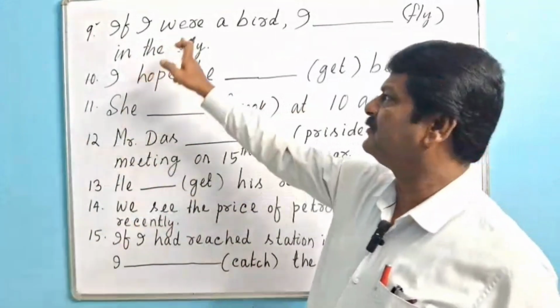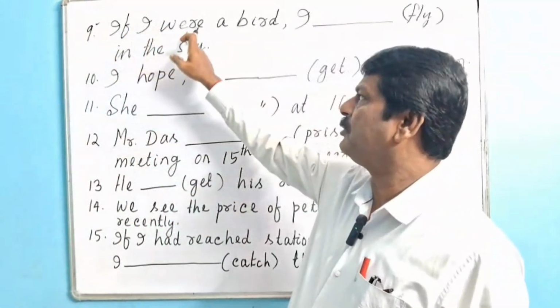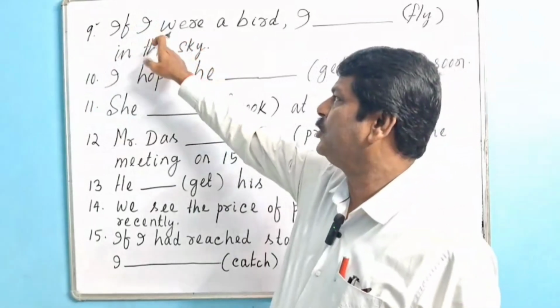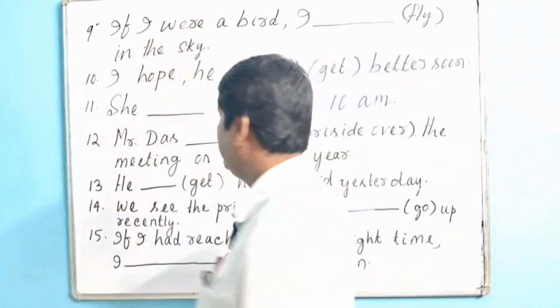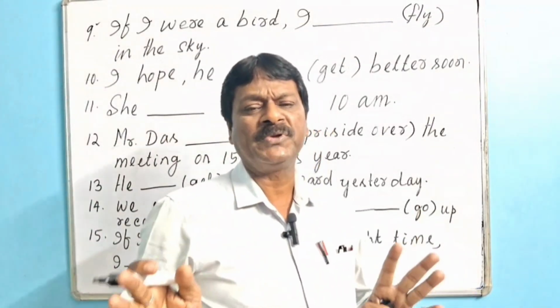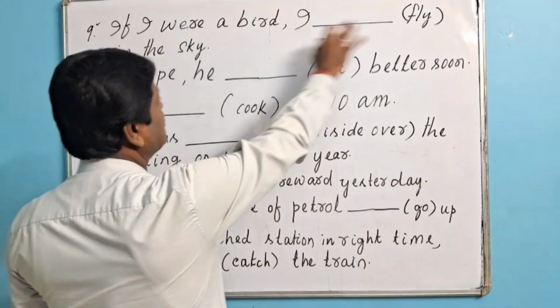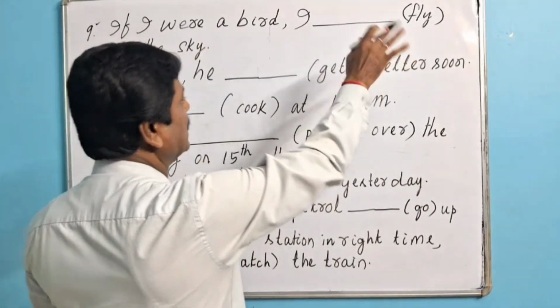If auxiliary verb is there, even singular form of verb takes plural form of verb. So I were. And in main clause, would plus base form verb is used.